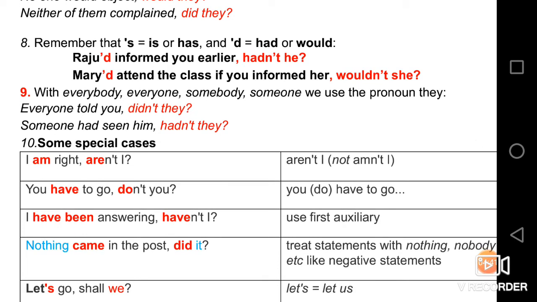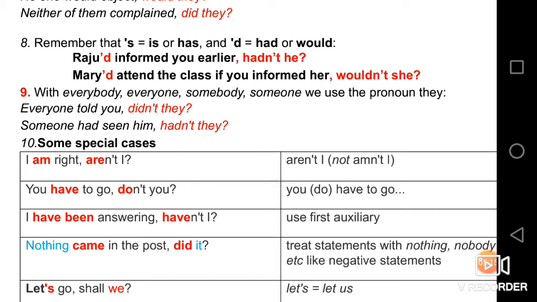Remember that apostrophe s means is or has, and apostrophe d is treated as had or would. It depends on the circumstances or the situation. Raju had informed you earlier, hadn't he? See, in this sentence, apostrophe d is representing had.